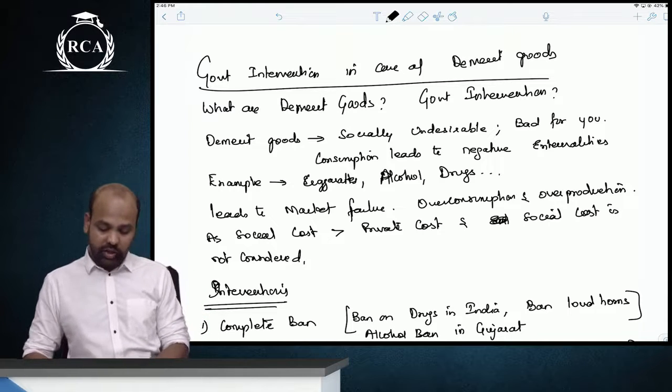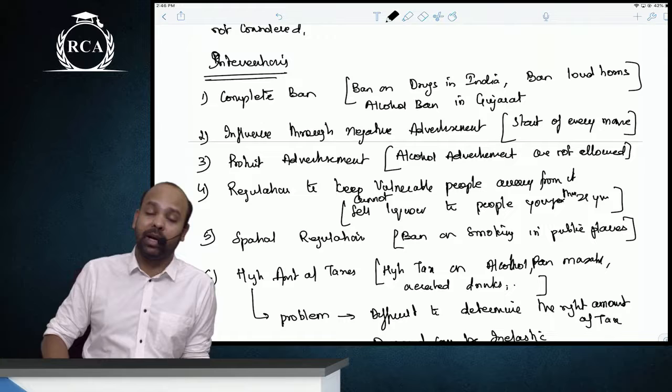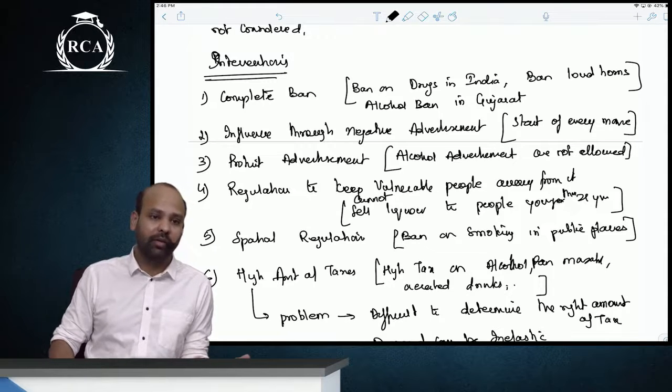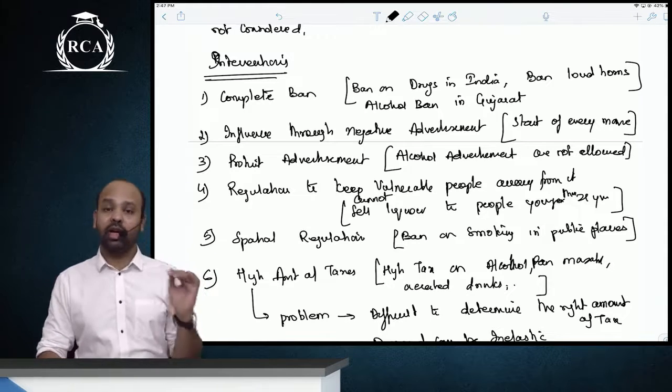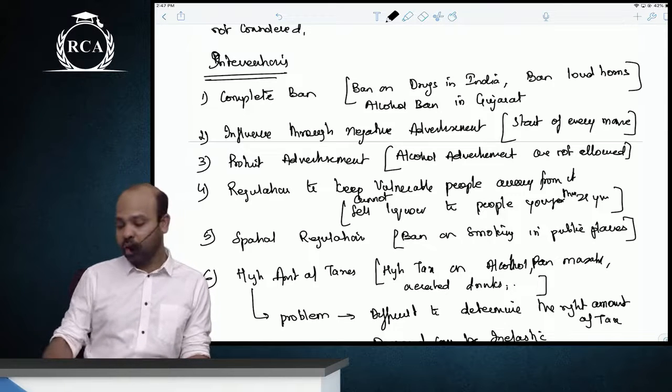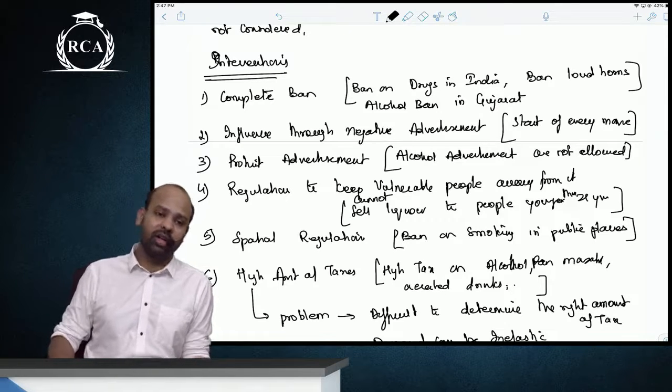And those interventions, first one is a complete ban. Or you influence people through negative advertisements, prohibit their advertisement, and ensure that they are not accessible to vulnerable groups. You can have certain spatial geographical regulations.